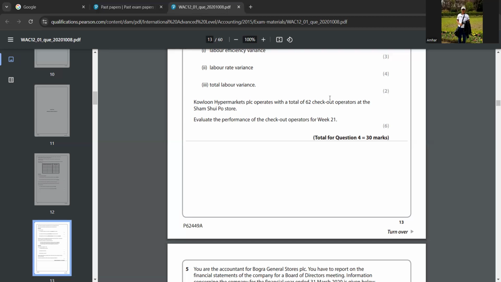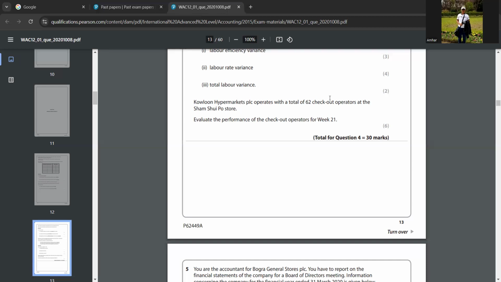You can say, is it because the operators have performed slowly, or to cover for sickness, etc.? If workers take sick leave, sometimes they will cover that by working overtime. Did you understand that part? Yeah, I understood that part.